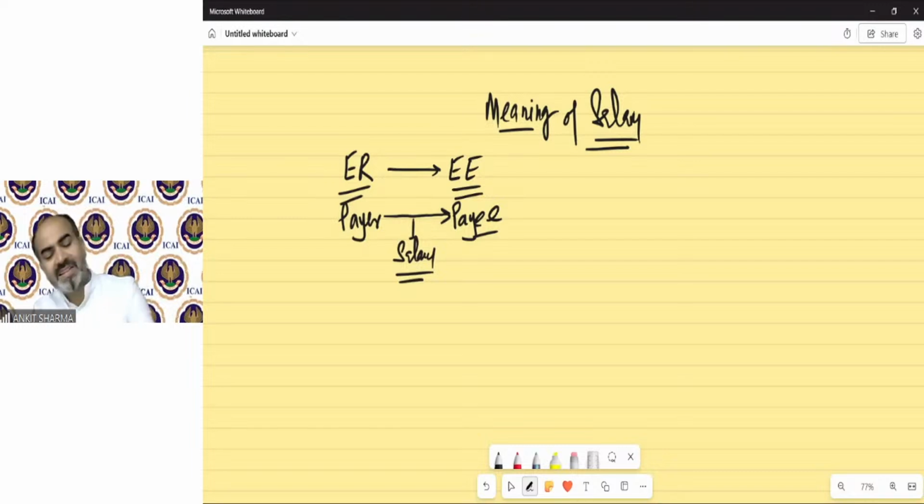So if in the examination the payment has been made by someone to any other person, but there is no relationship of payer and payee that resembles master and servant.